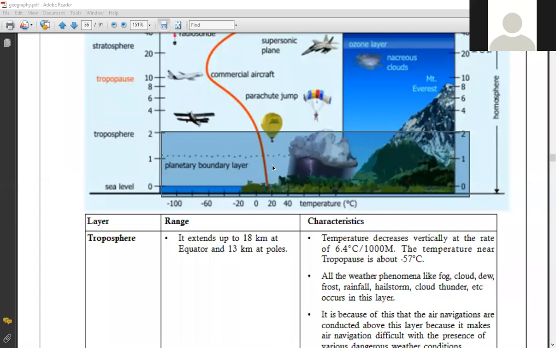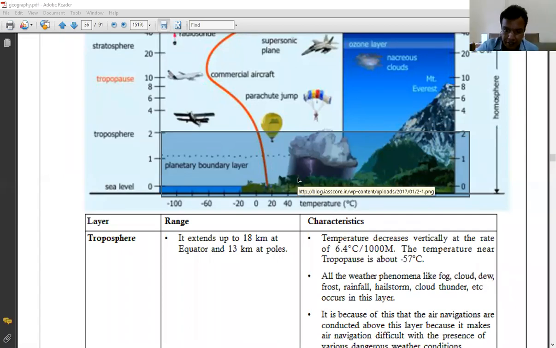As the density decreases, less outgoing solar radiation is absorbed, and that leads to a decrease in the temperature. The height of Mount Everest is around 9 kilometers, and per kilometer the temperature decreases by 6.4 degrees. So obviously the temperature at the peak of Mount Everest will be in minus, and that is the reason why there are snows on Mount Everest.